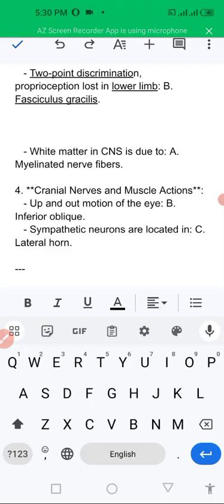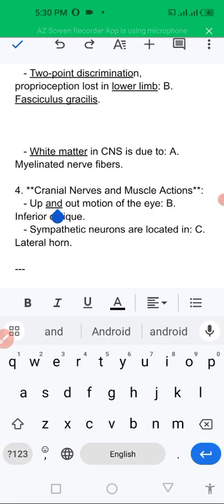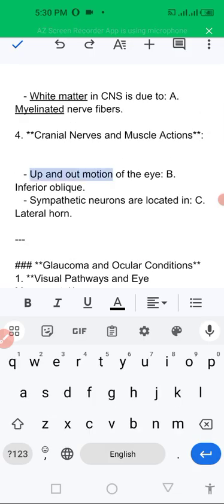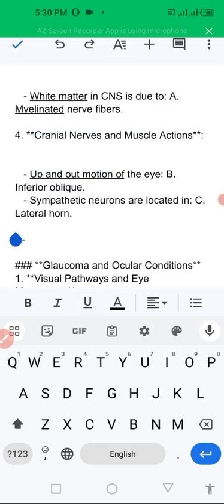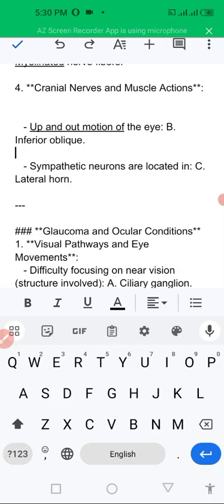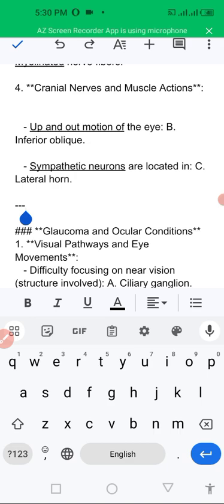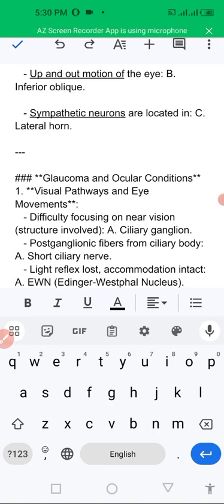White matter of the CNS is due to myelination of nerve fibers, so we call it white matter. Now, other topics like cranial nerves and muscles: upward and outward motion of the eye is because of the inferior oblique. Sympathetic neurons are located in the lateral horn and their function is in sympathetic activities.